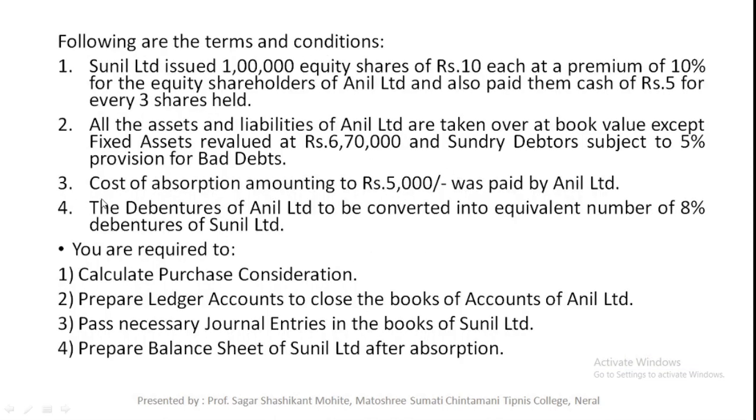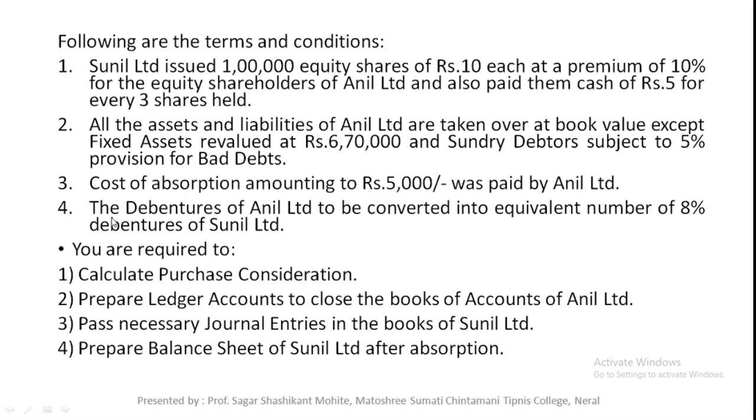Next they have given information: cost of absorption amounting to rupees 5,000 was paid by Anil Limited. That means the old company has borne and paid the liquidation expenses, that is the absorption expenses, rupees 5,000. So we need to pass this journal entry in the old company only. The journal entry will be realization account debit to bank account.